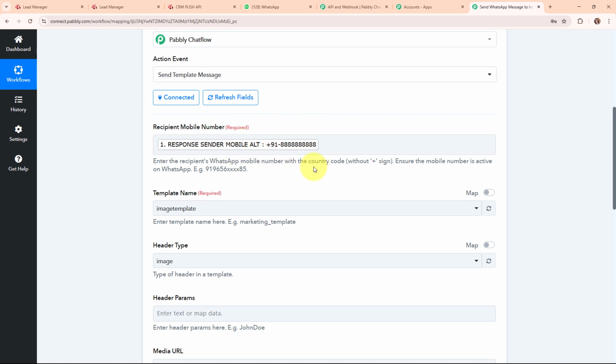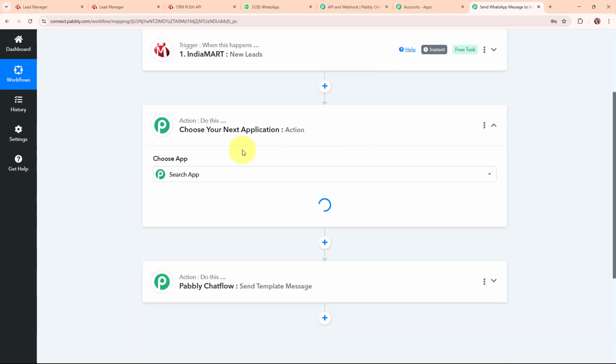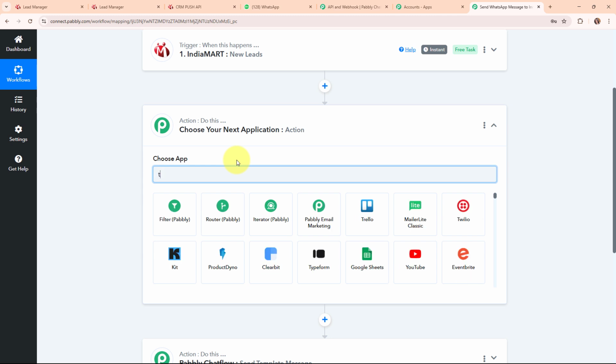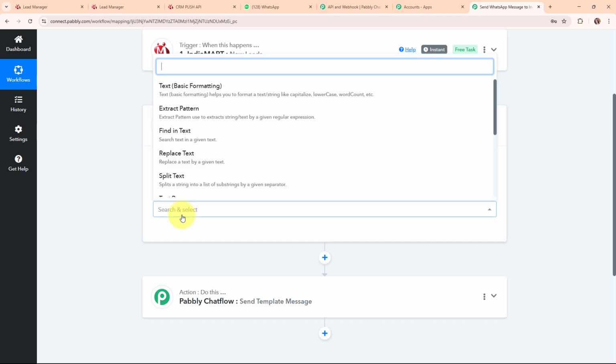To separate the plus sign, what we need to do is split the text. Now the question arises: how are we going to split the text? To split the text, we are going to use a feature by Pabbly, that is Text Formatter by Pabbly, by adding an action step over here. In this action step, I'm going to select the feature by Pabbly, that is Text Formatter by Pabbly. And for the action event, I'm going to select Split Text.